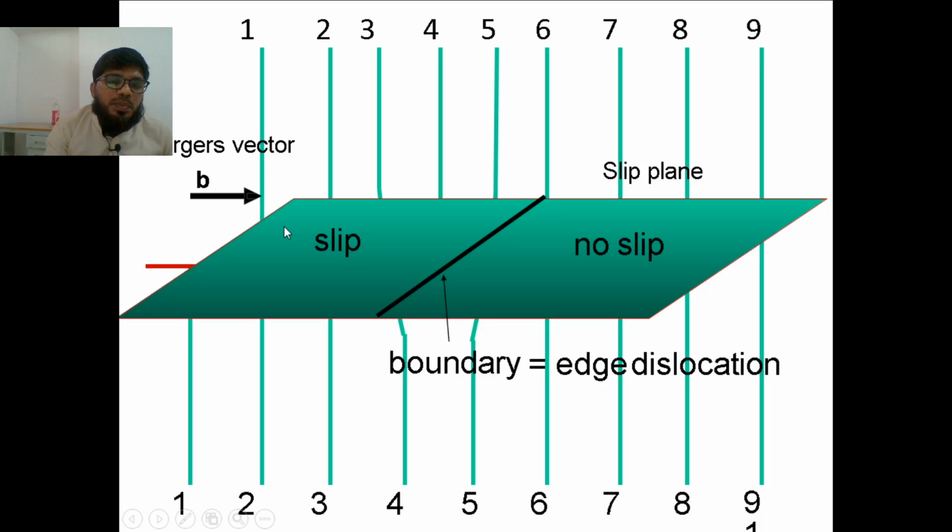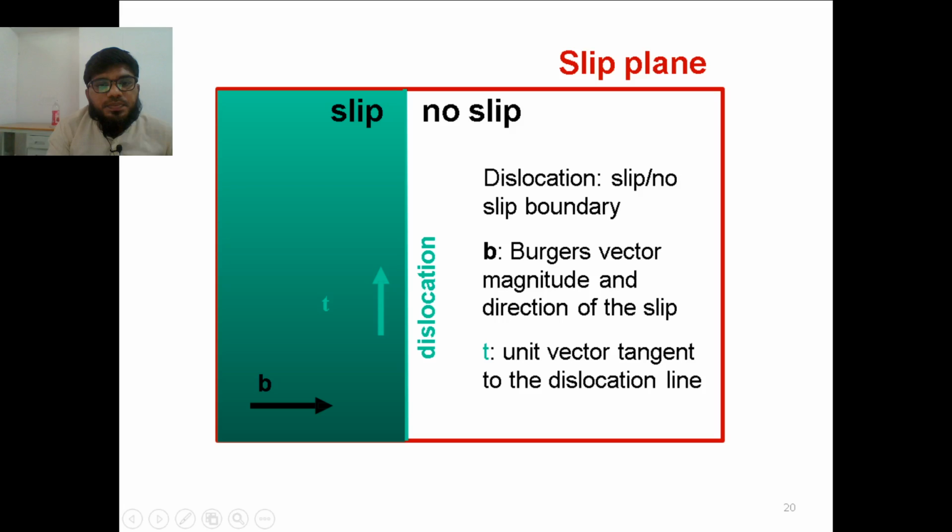This edge is moved forward, and because of that this is created, and this whole plane is called the slip plane. So this is the direction in which your slip is going to move. That is the reason we show a Burgers vector b, which shows the direction of the slip. There will be another vector, a unit vector we generally call, which shows the direction where slip is not happening.